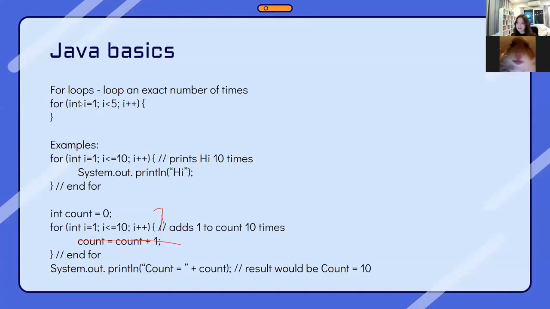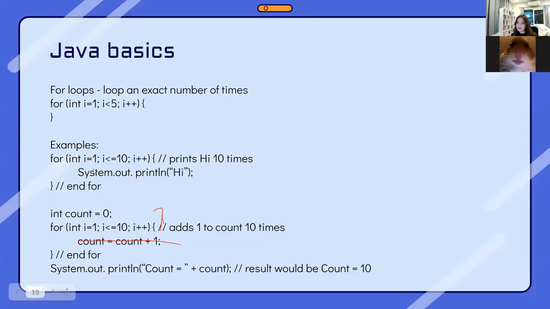We're saying that this is an integer i which equals 1, and i has to be less than 5. So this loop will keep on going until it doesn't fit this argument anymore, and it will keep on incrementing by 1. For loops are kind of complex to understand, but this is an example.